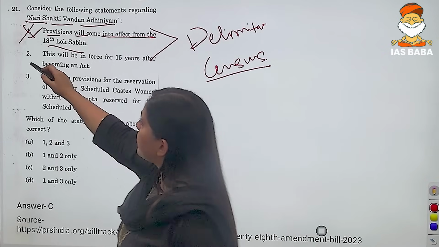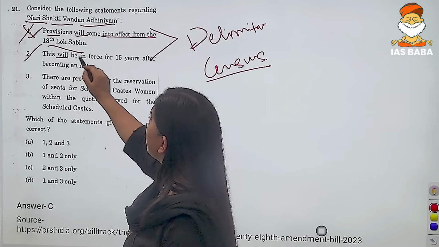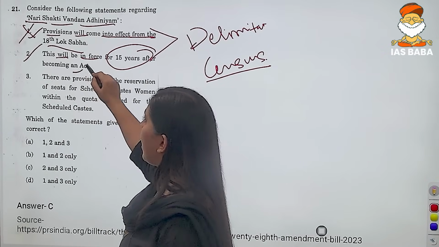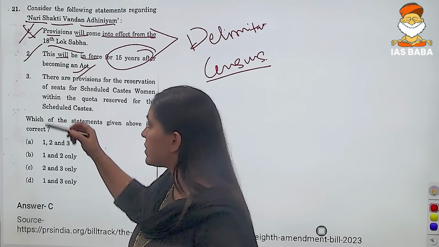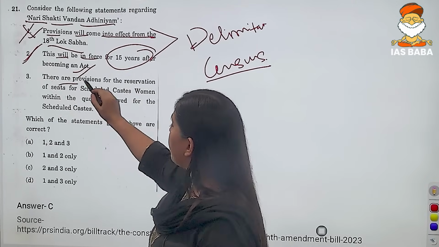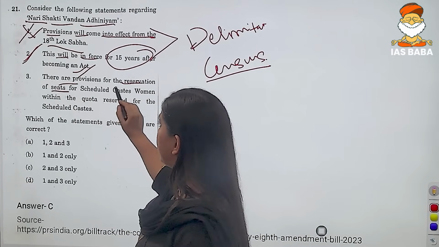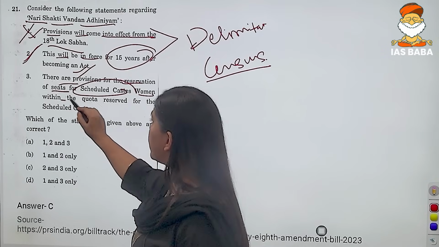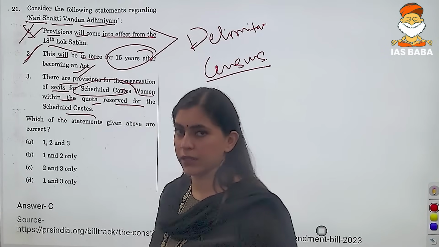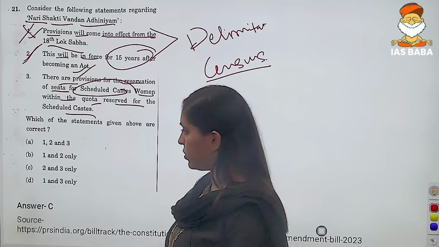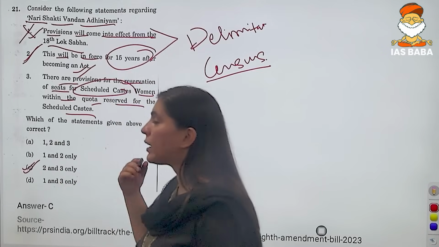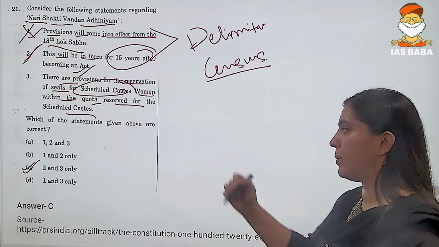Now we read the second statement, that this will be in force for 15 years after becoming an act. So, this is correct. There are provisions for the reservation of seats for scheduled caste women within the quota reserved for the scheduled castes. This particular statement is also correct. So, we mark our correct answer as option number C.